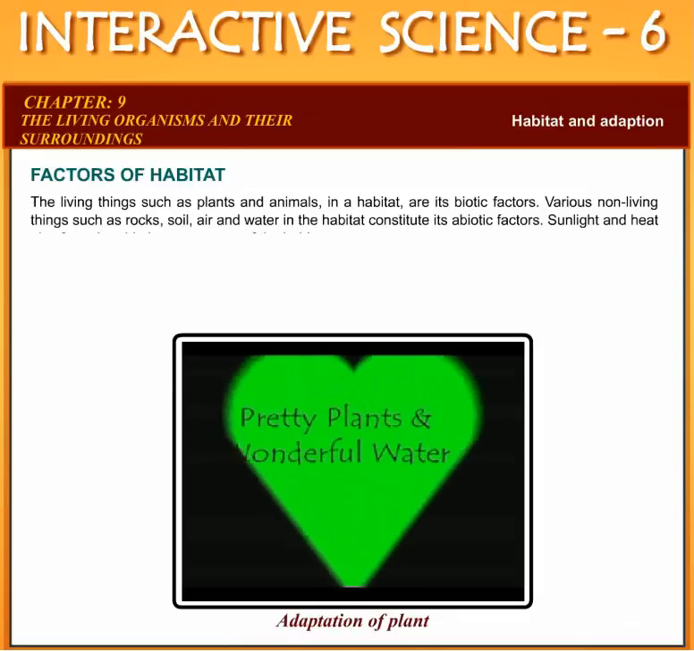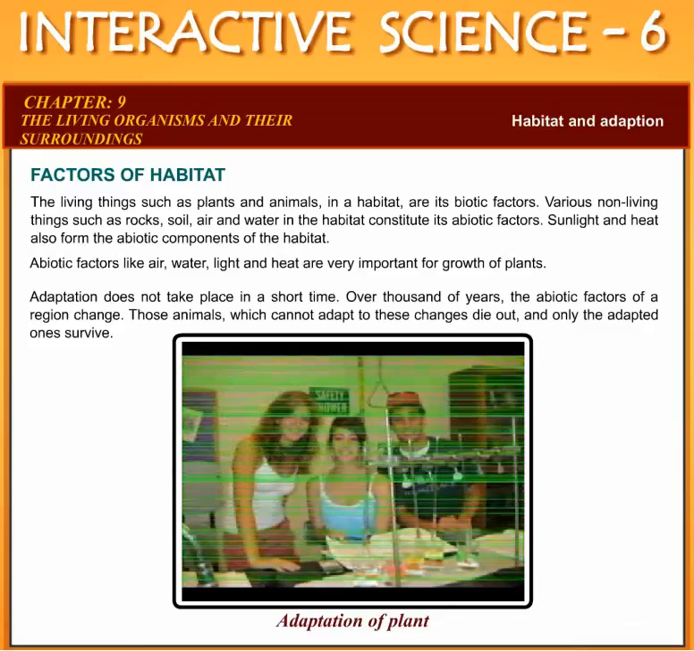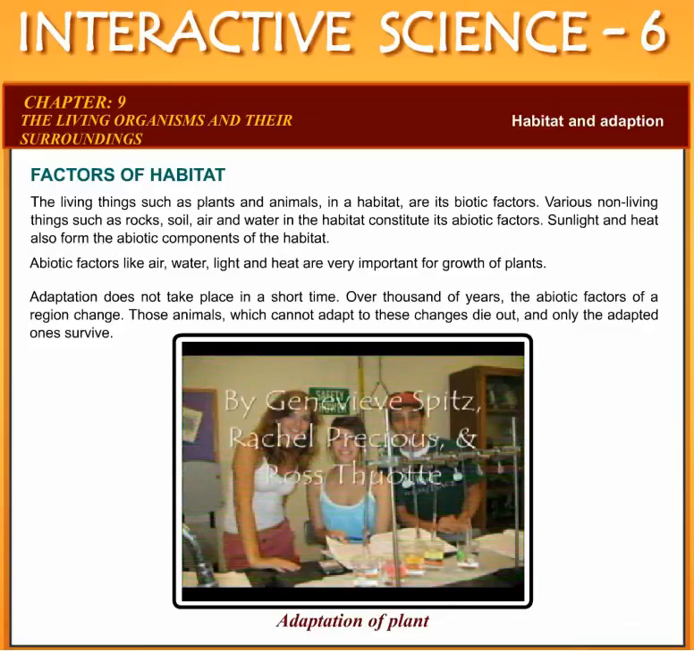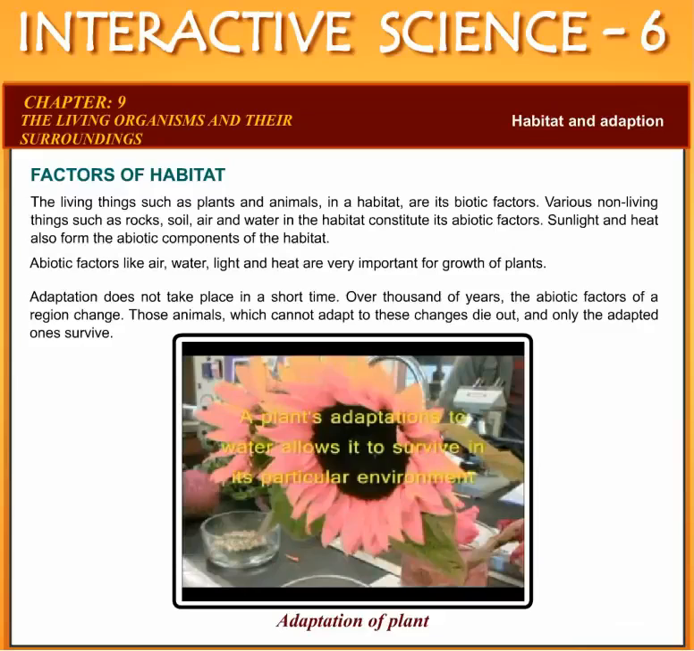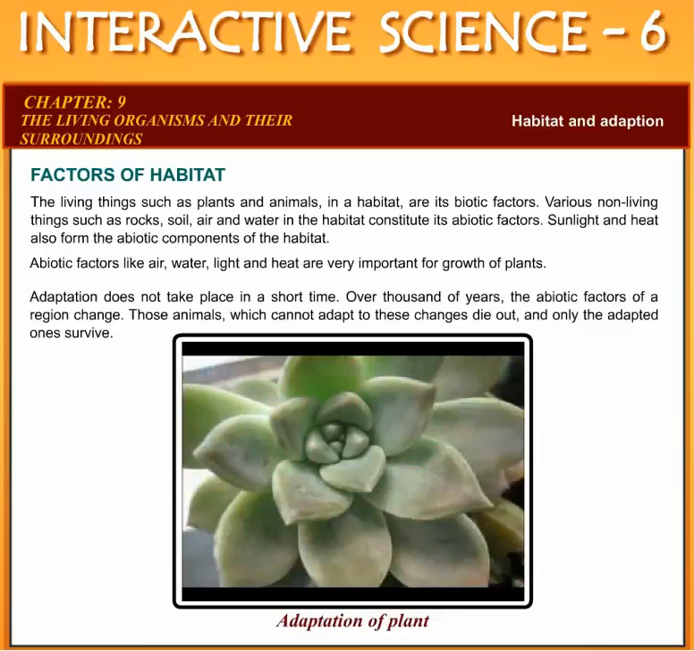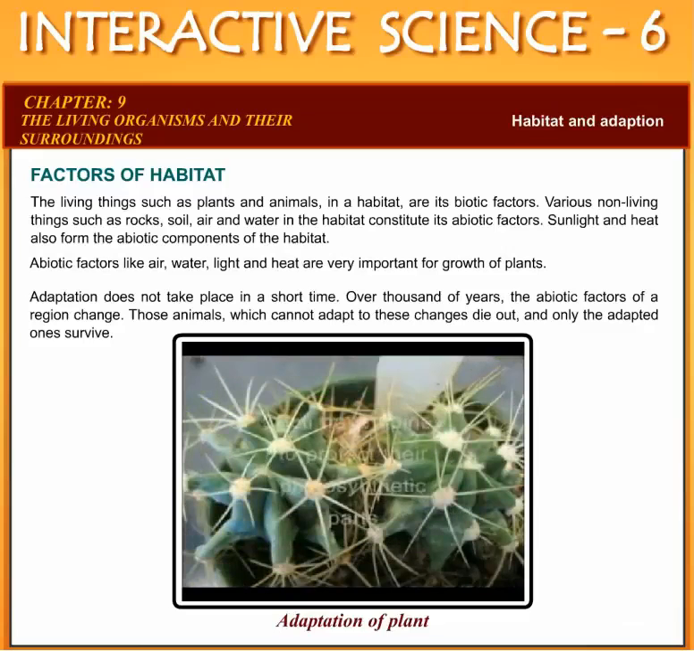Factors of habitat. The living things such as plants and animals in a habitat are its biotic factors. Various non-living things such as rocks, soil, air and water in the habitat constitute its abiotic factors. Sunlight and heat also form the abiotic components of the habitat. Abiotic factors like air, water, light and heat are very important for growth of plants.